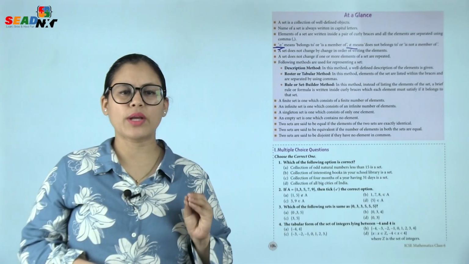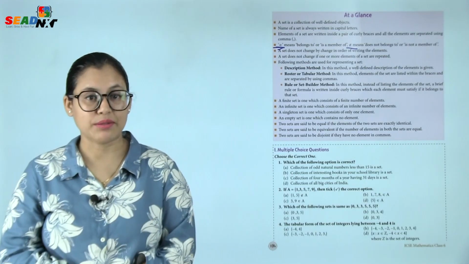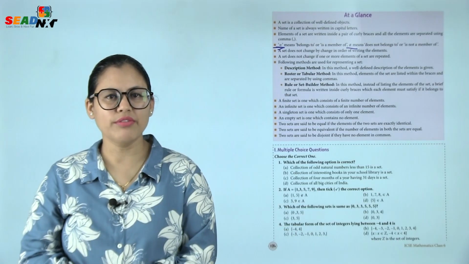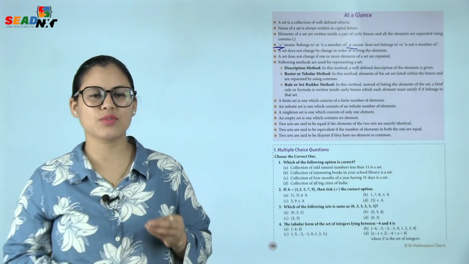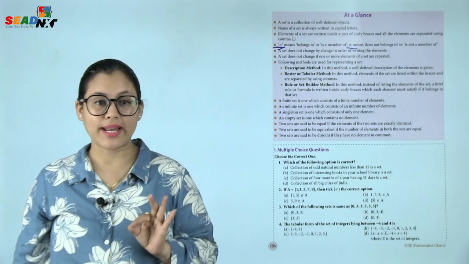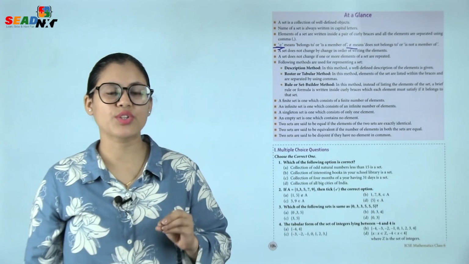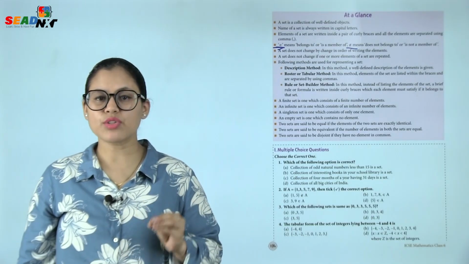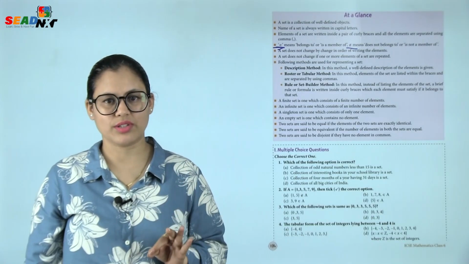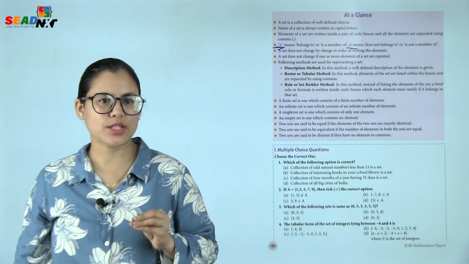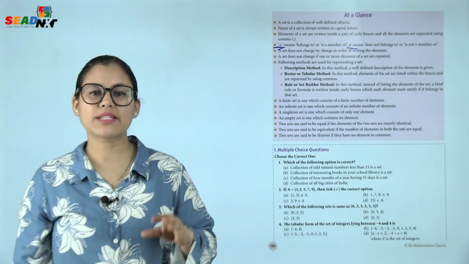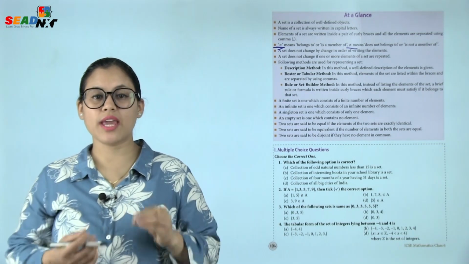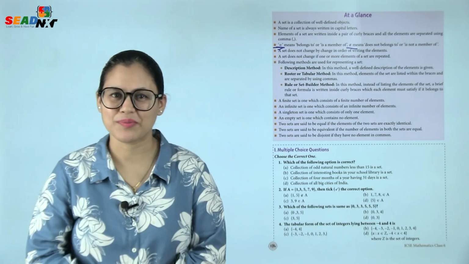A finite set is one which consists of a finite number of elements. An infinite set is one which consists of an infinite number of elements. A singleton set is one which consists of only one element. An empty set is one which contains no element. Two sets are said to be equal if the elements of the two sets are exactly identical. Two sets are said to be equivalent if the number of elements in both the sets are equal. Two sets are said to be disjoint if they have no element in common.